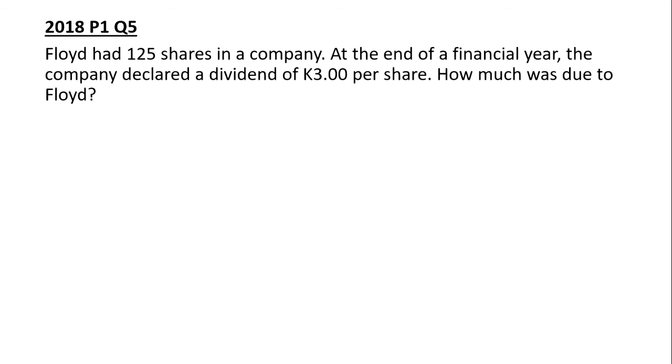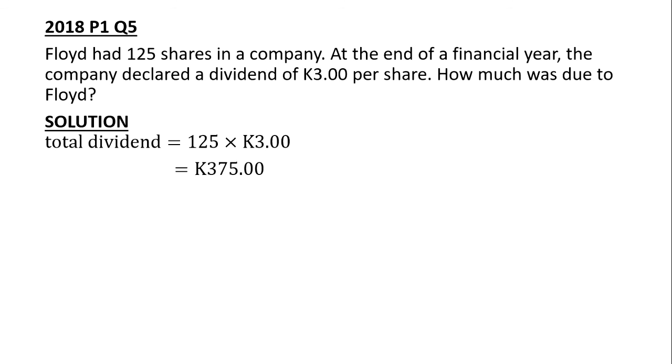2018, Floyd had 125 shares in a company. At the end of the financial year, the company declared a dividend of 3 kwacha per share. How much was due to Floyd? So what we are going to do is just to simply multiply 125 for the shares times the dividend, which was 3 kwacha profit per share. So Floyd got 375 kwacha.